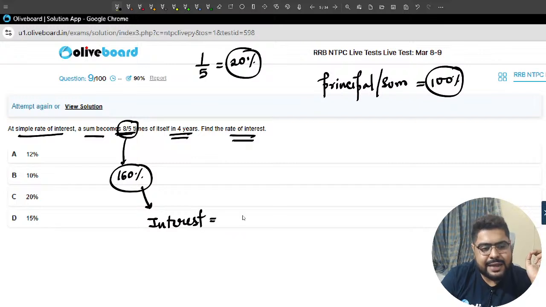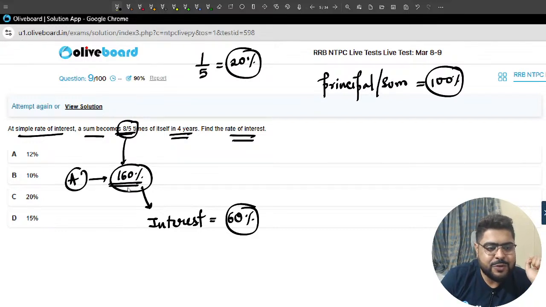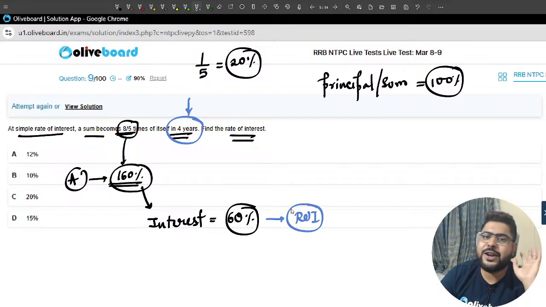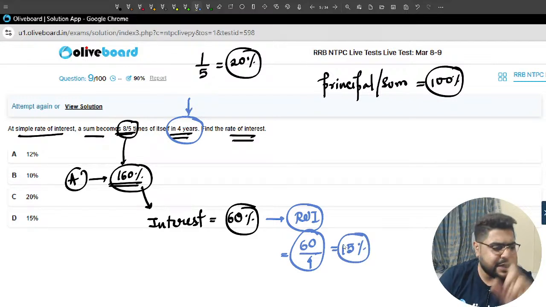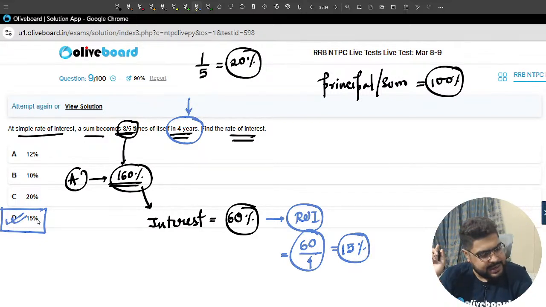Can I say then 60% is interest? 60% is the total interest because the total amount is 160%. So interest is 60% in how many years? In 4 years. One year interest in terms of percentage is called ROI or rate of interest. 4 years 60%, 1 year 60 by 4, that is 15%. That is actually called our rate of interest. So the answer to your question is option D, 15%. Clear, everyone? This is your correct answer. Very good.